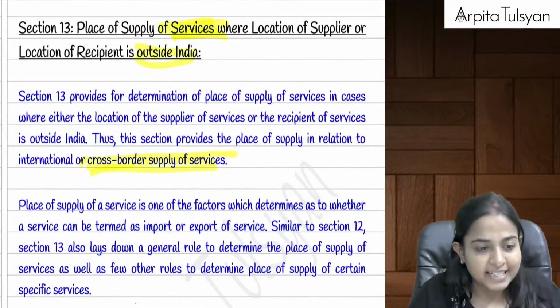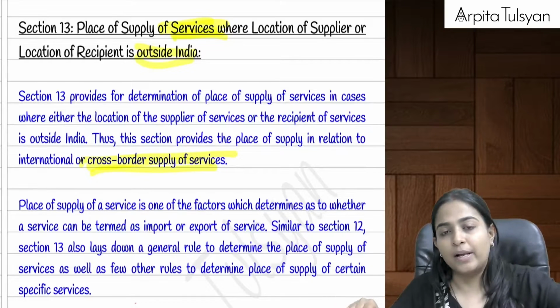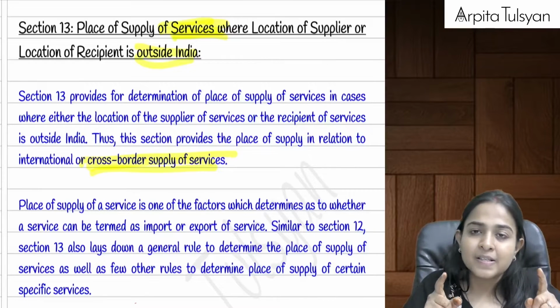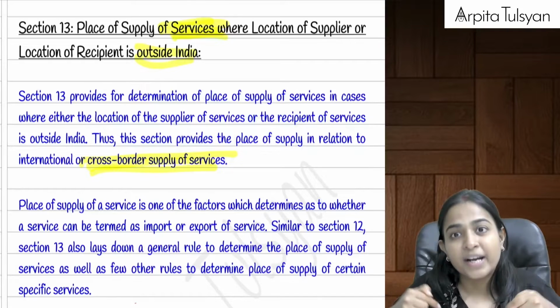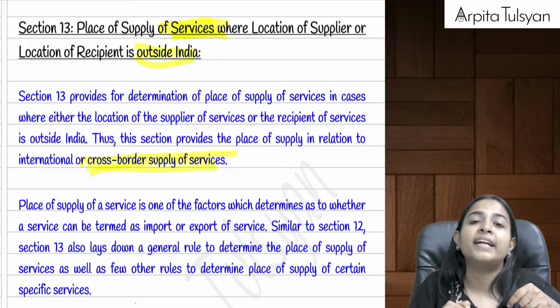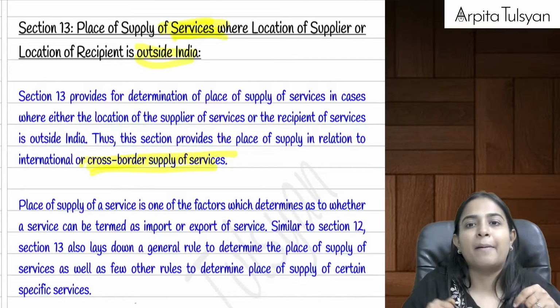Then going on to the next one, that is section number 13. Section number 13, you have to now link with section number 12. Section number 12 was talking about services, but there both supplier as well as recipient were located here in India. Now when will section 13 become applicable?